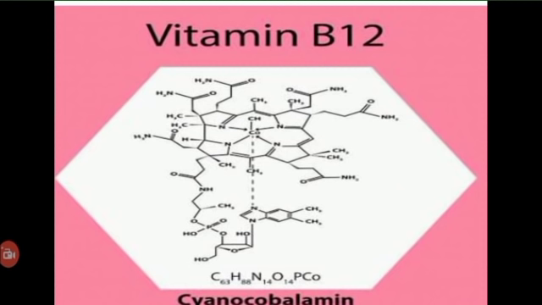Cobalt present at the center of the corrin ring is bonded by four pyrrole nitrogens. Cobalt also holds the benzimidazole ring containing ribose 5-phosphate and amino isopropanol. A nitrogen atom of dimethyl benzimidazole is linked to cobalt. The amide group of amino isopropanol binds with the D ring of corrin. The cobalt atom also possesses substituent groups located above the plane of the corrin ring.